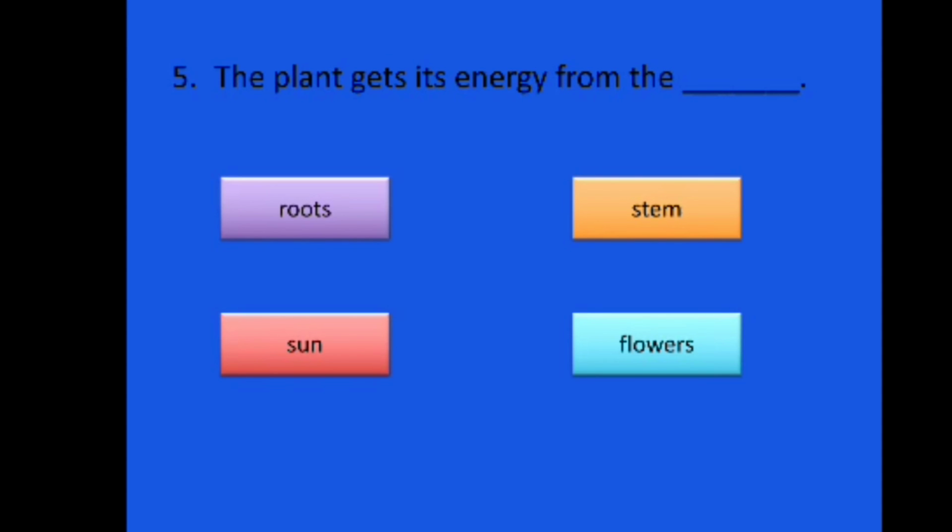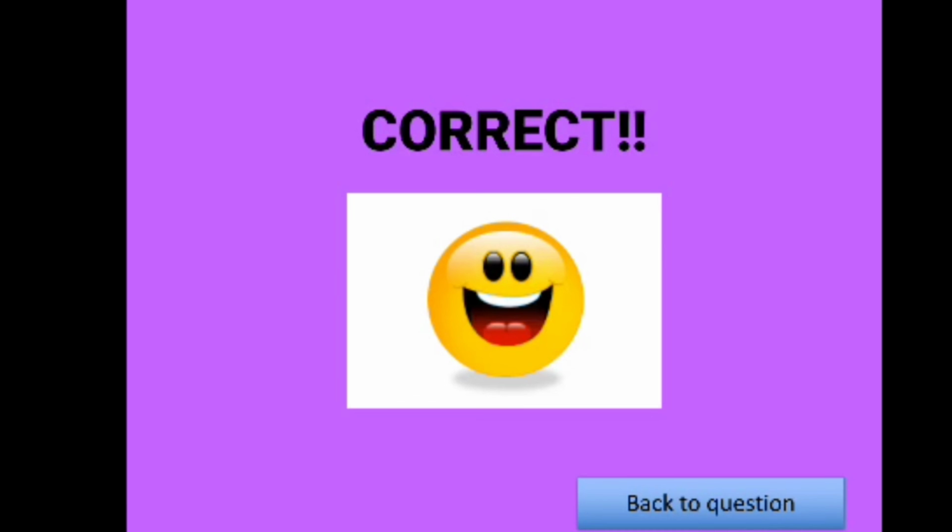So the final question is, the plant gets its energy from the blank. What will be the answer? Root, stem, sun or flowers? What will be the correct answer here? Tell me. The correct answer will be sun. So sun is the correct answer here.